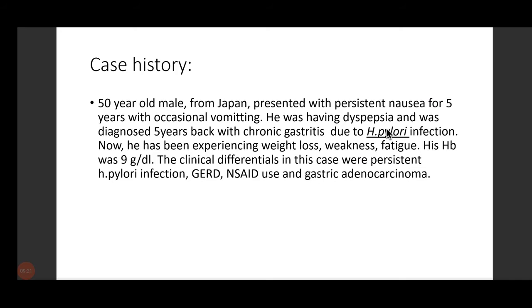So, this is the basic history. When you get a patient and get this kind of history, how will you proceed? First, we talk about the age. The main age group in which gastric adenocarcinoma might happen. Anyone? Mean age group where gastric adenocarcinoma might happen. Yes, it is 50 to 60 years. The mean age is 55 years.